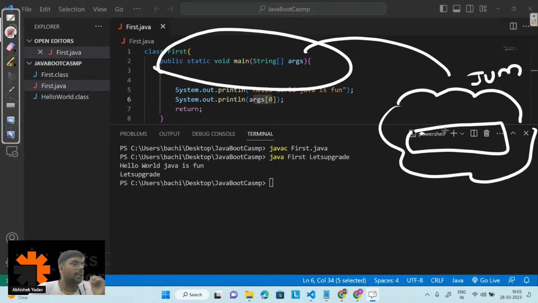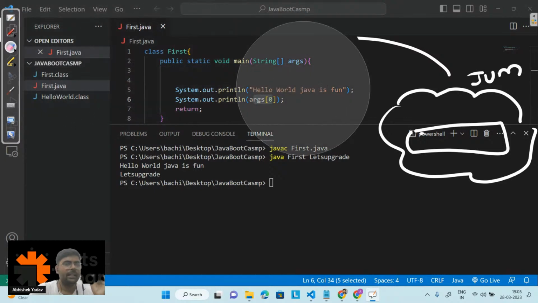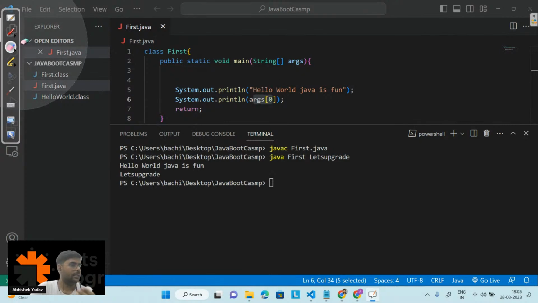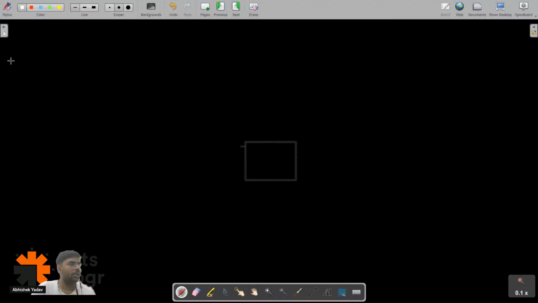Why are we not writing int args, and why are we writing String args? Please stay with me. When I discuss the this variable part, I will answer this question, okay? Right now you will not be able to understand that clearly.